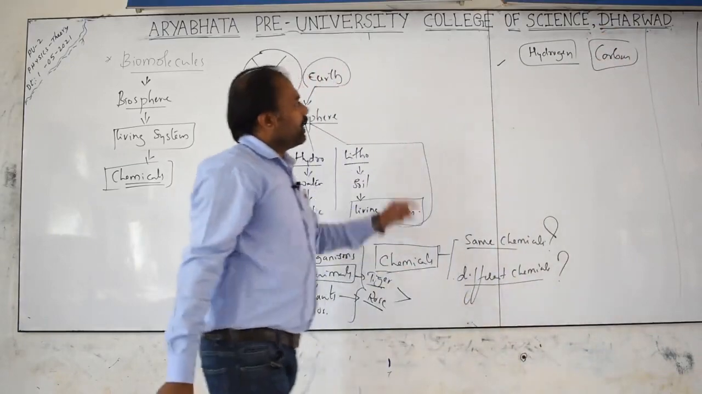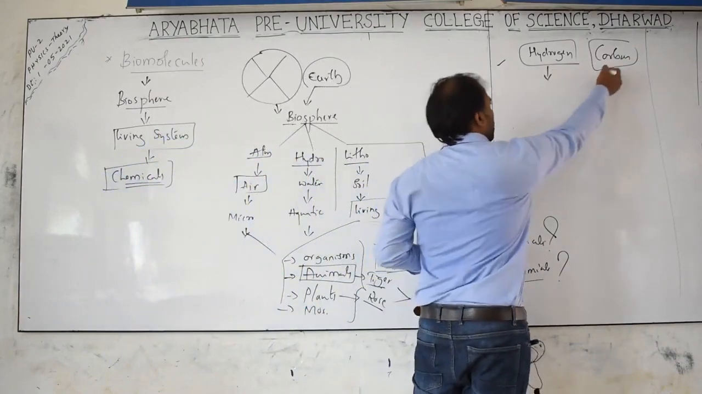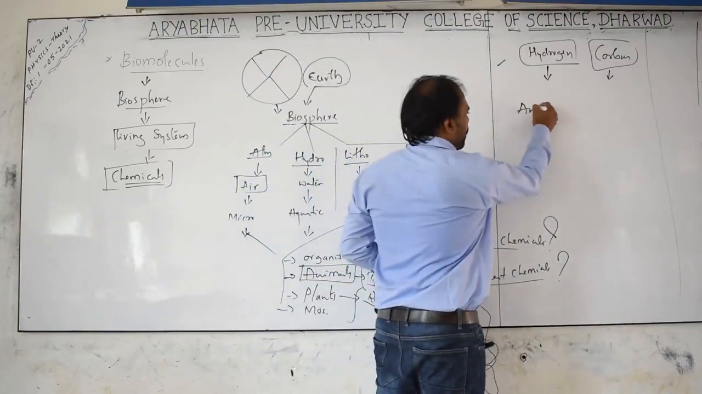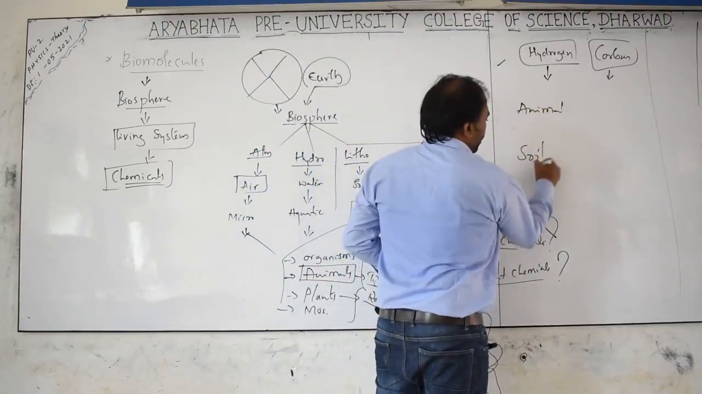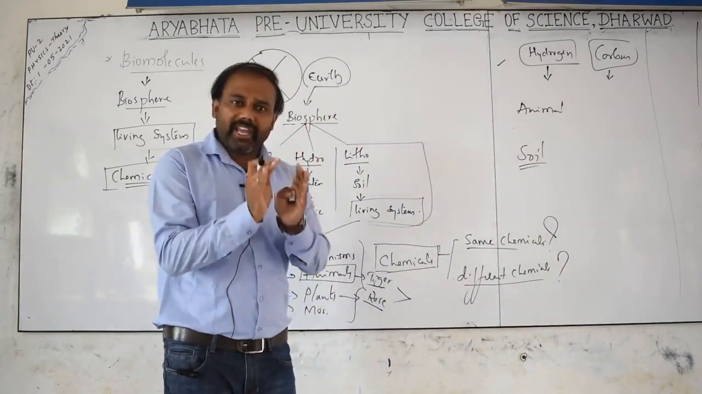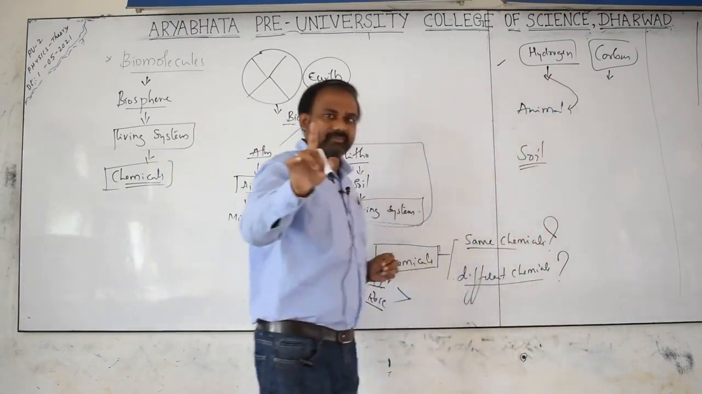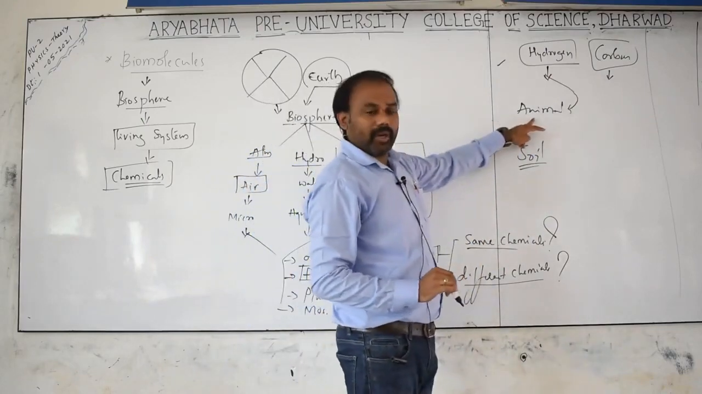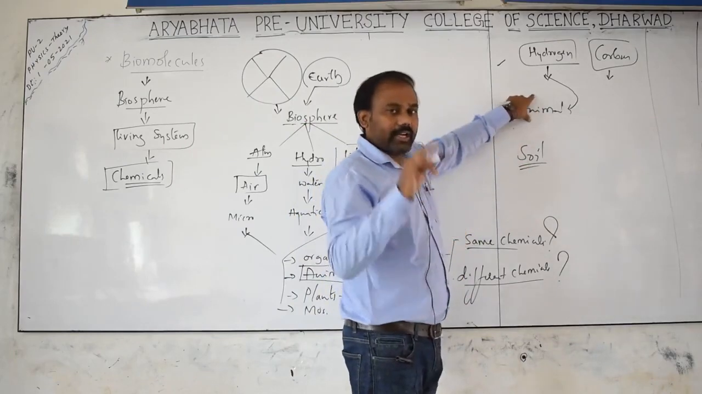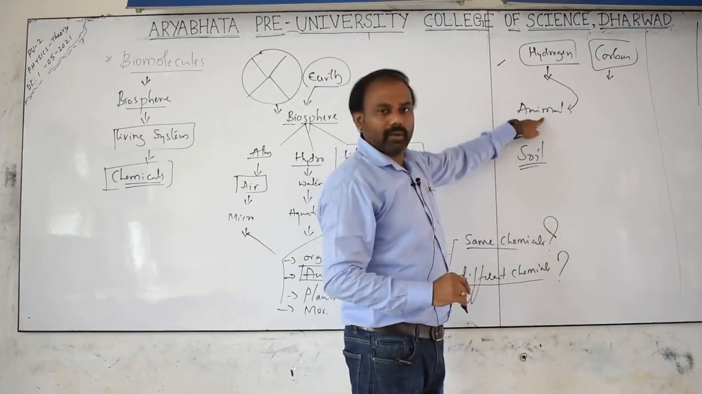Yes or no? So when we take these two elements, hydrogen and carbon, and at the same time we take an animal, and the same time we take a spoon of soil, we are going to get hydrogen in the animal body. Am I right or wrong? Yes, definitely. When you take the chemicals present within the animal body, we are going to get hydrogen. So hydrogen must be present in the animal body, including my body.